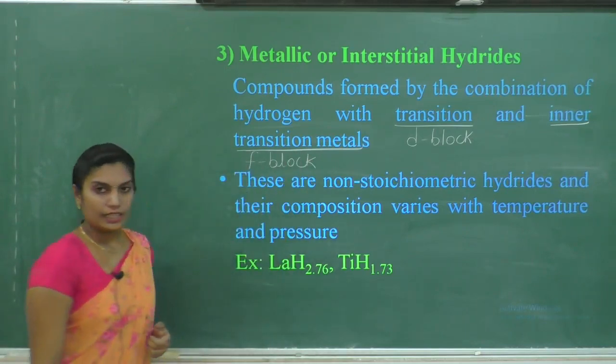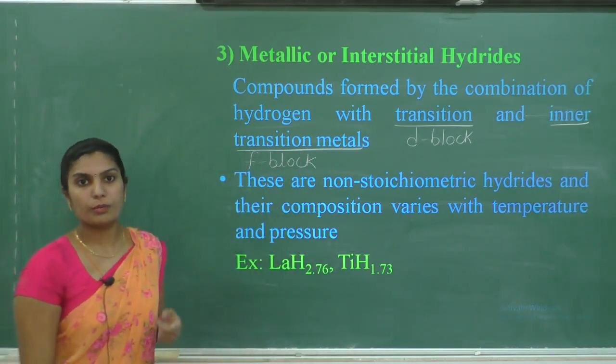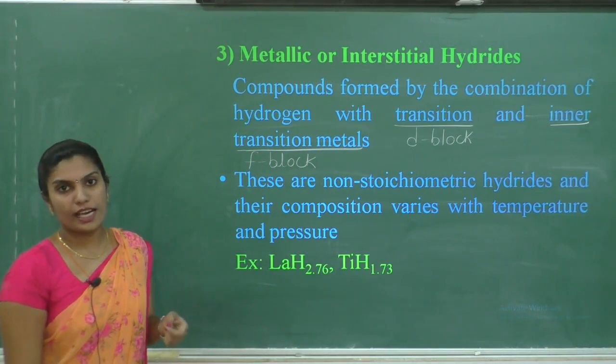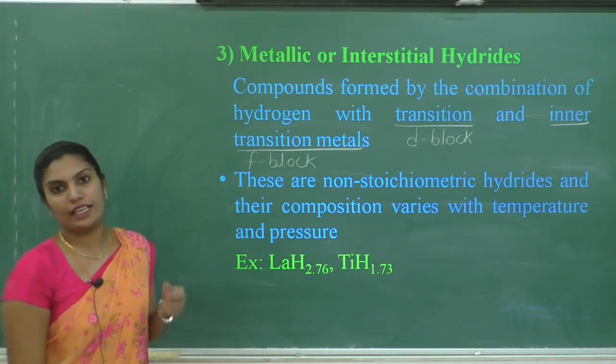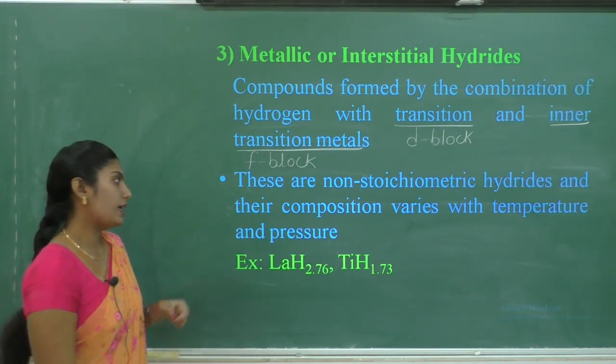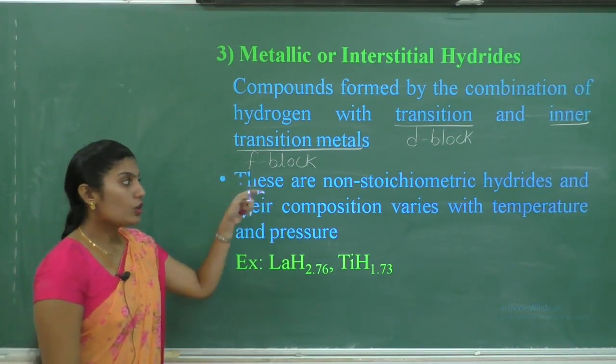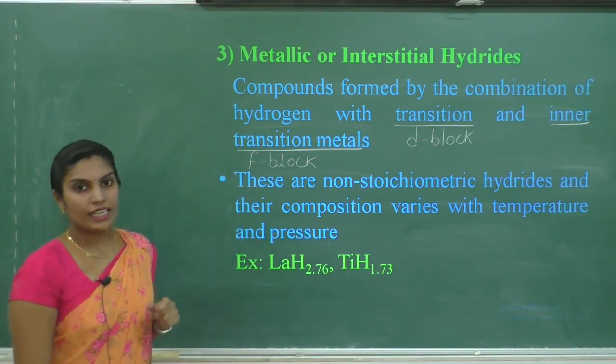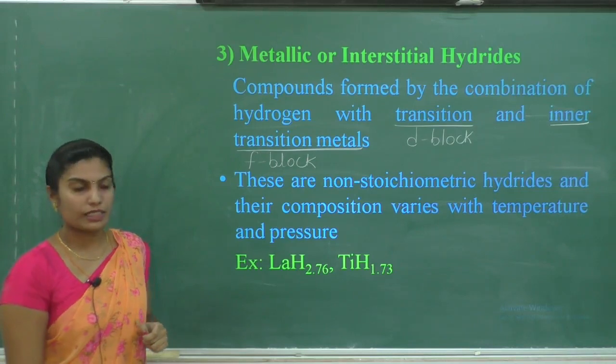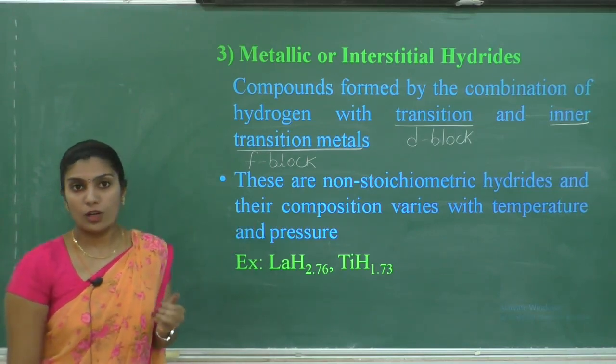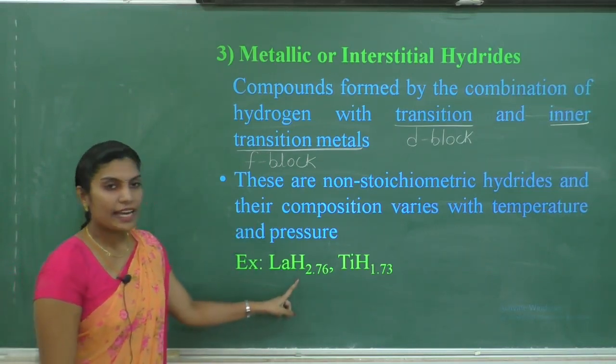These are the hydrides formed when hydrogen reacts with D block and F block elements. These are non-stoichiometric hydrides. What do you mean by this? These hydrides do not contain an exact number of hydrogen atoms.